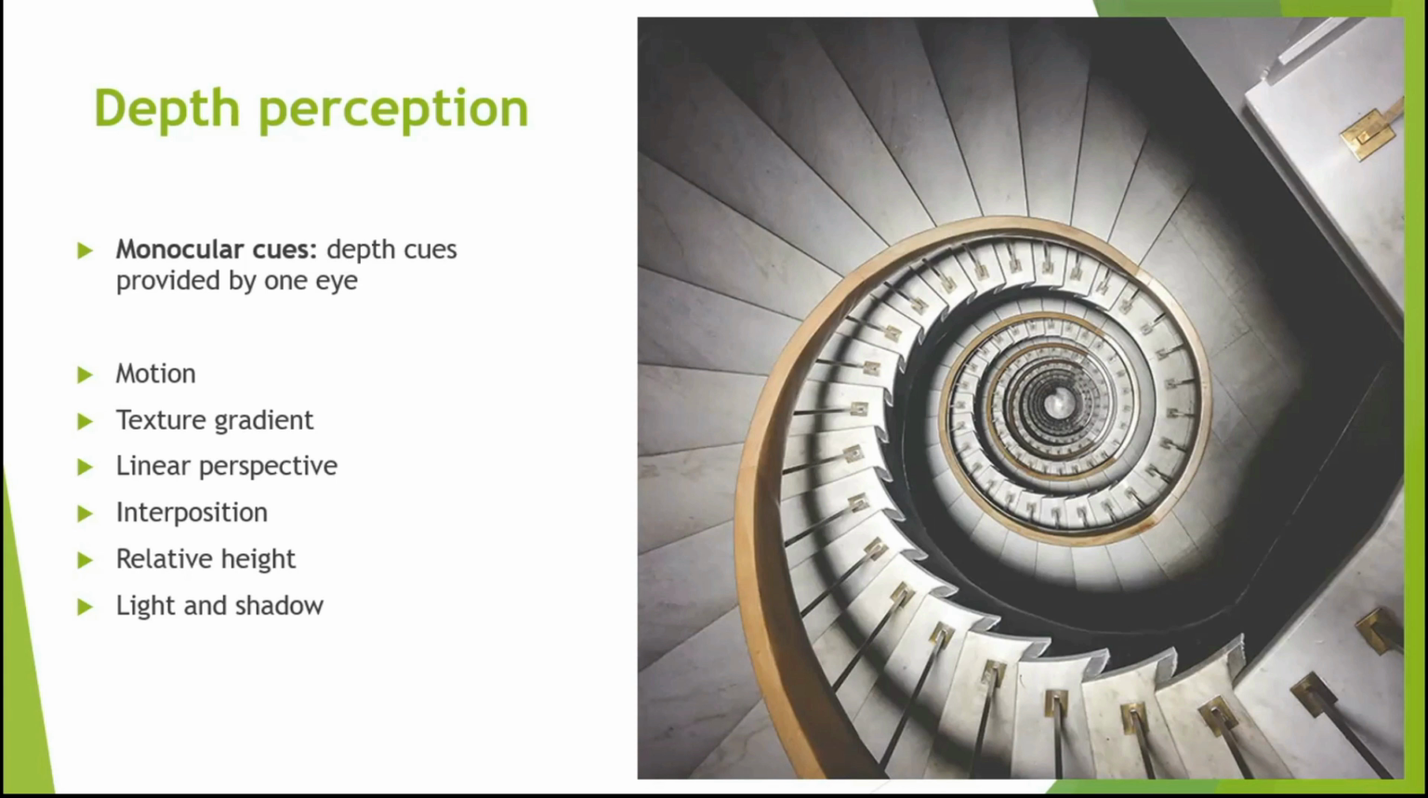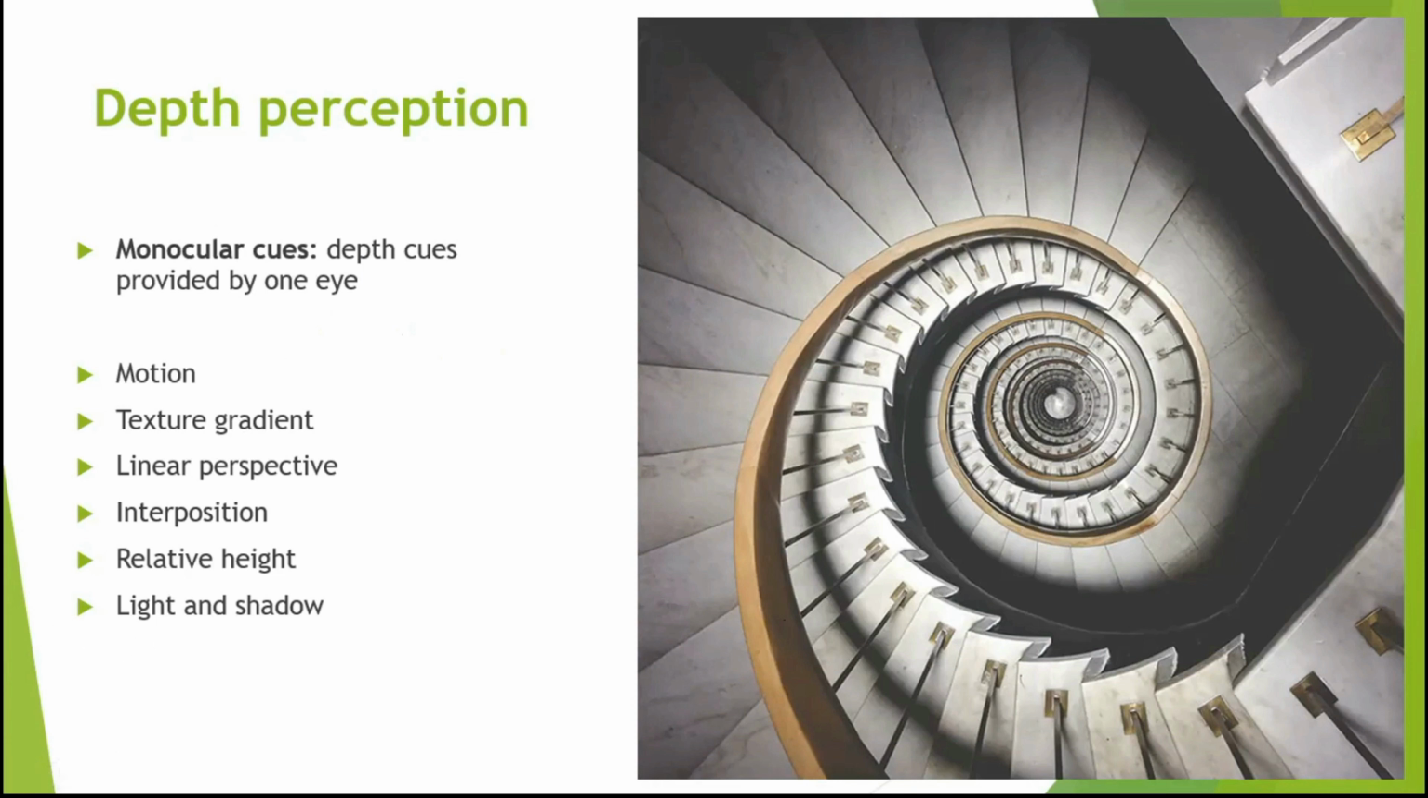Okay, relative height. So one object that is higher in the perceptual field is farther away. So relative height for this, for example, the further away, if you look at this, the smaller it looks, like it's lower. And then as you go up, it looks like it's getting higher and higher. So that is how the depth perception works.